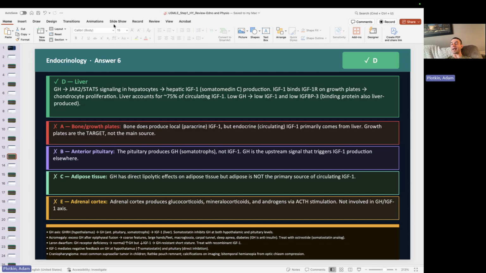I'll talk about that more in my endocrine lecture coming up this week. So those are the approaches there. This patient has a suprasellar mass that is causing compression and decreasing the production of growth hormone. The most common cause of a suprasellar mass in a kid is going to be a craniopharyngioma. So that's most likely what this kid has.